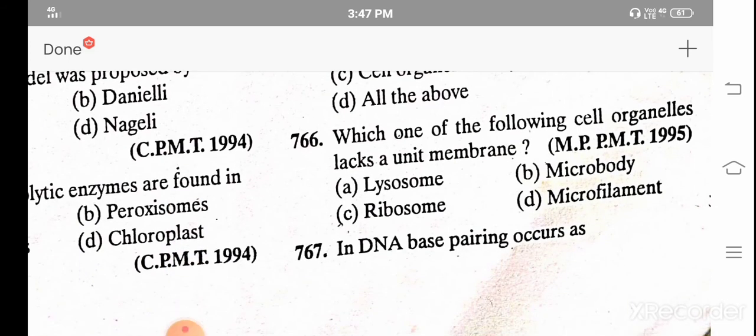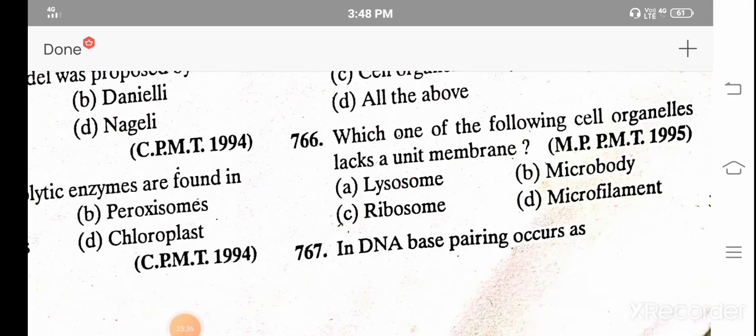Which one of the following cell organelles lacks a unit membrane? A. Lysosomes, B. Microbody, C. Ribosomes, D. Microfilament. And the correct answer is C. Ribosomes.